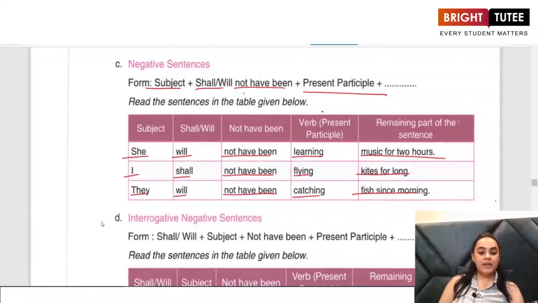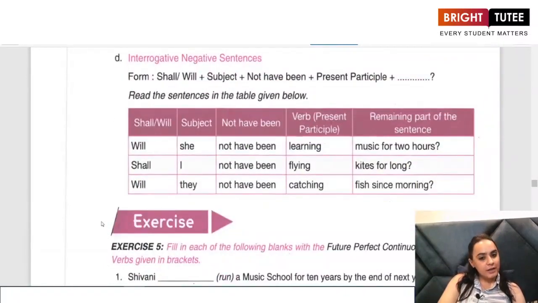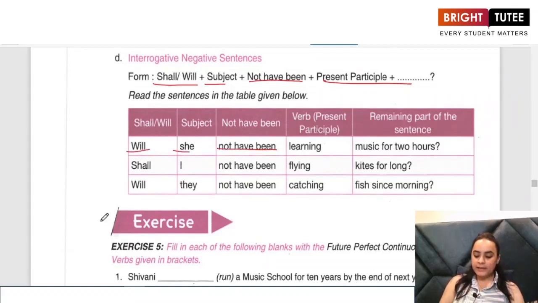Okay? Then we have the interrogative negative sentences. How do we frame the interrogative negative sentences? Shall or will plus the subject plus not have been and the ing form of the verb. For example, will she not have been learning music for 2 hours? Shall I not have been flying kites for long? Will they not have been catching fish since morning?